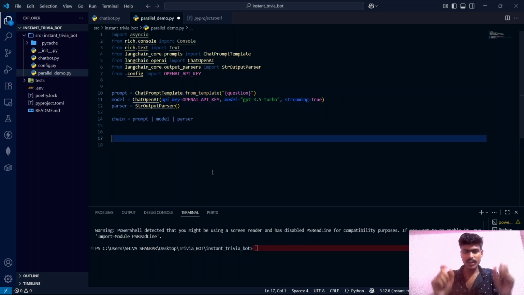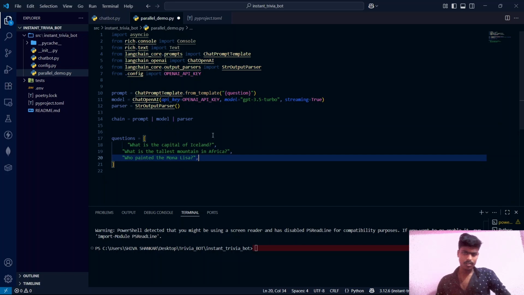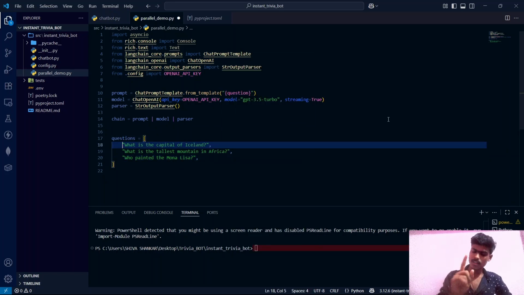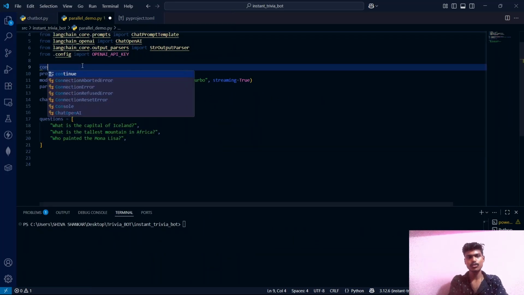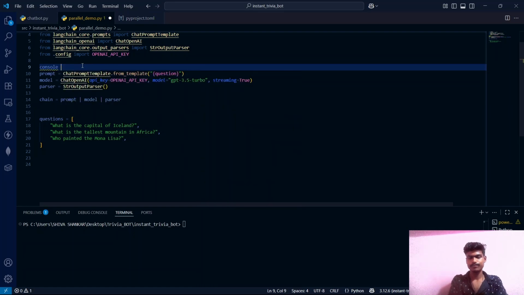Now we need multiple questions to throw at our bot at one single point in time. So let's create an array in which we will be storing our questions. I am pasting the questions here. These are our 3 questions. We will launch all of them at once and watch them stream together. And we also need to create a console object from the Console class.